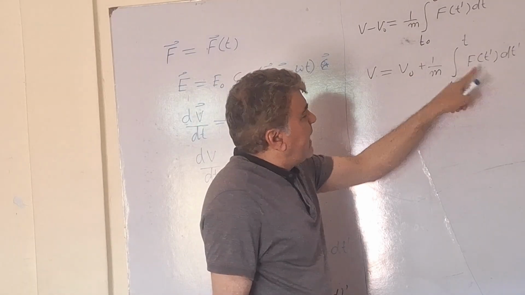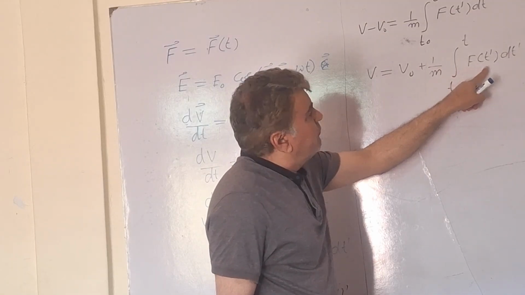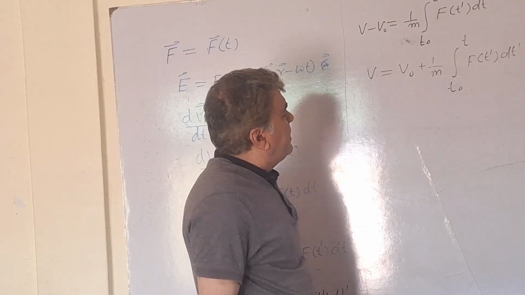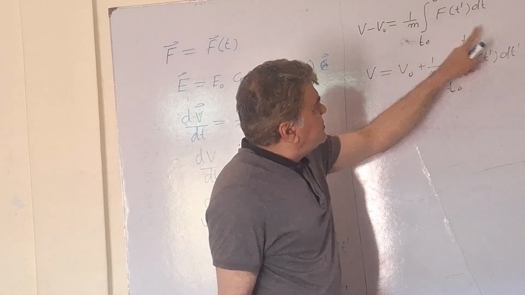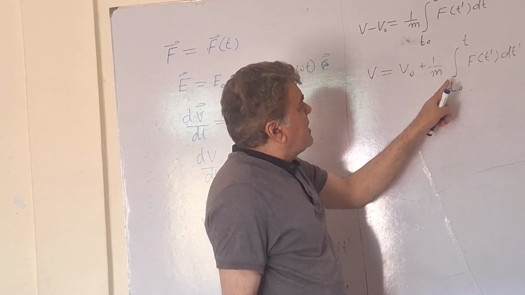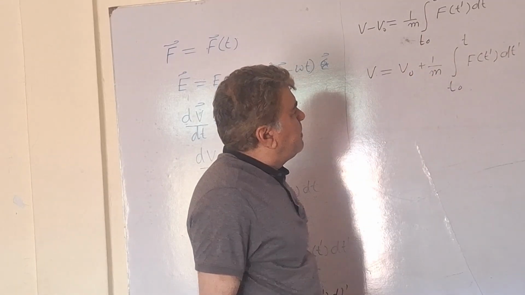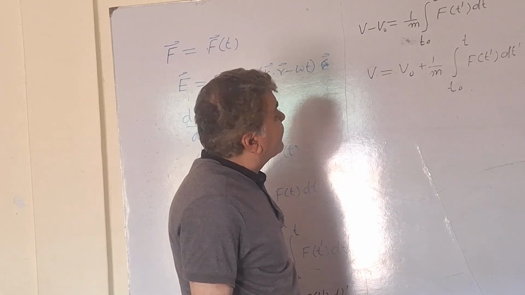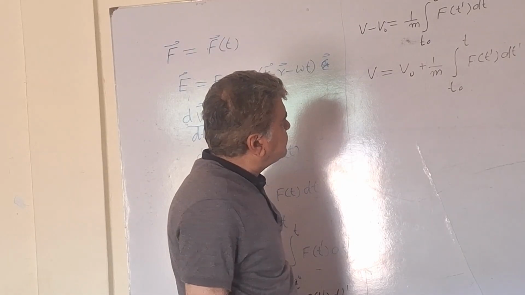Similarly, the integral of the time-dependent force over time gives another effect on the particle. In fact, it is this term that defines the increase or decrease in velocity, because this is the time-dependent part. The other term is independent of time, and we sometimes call v naught the constant of integration.